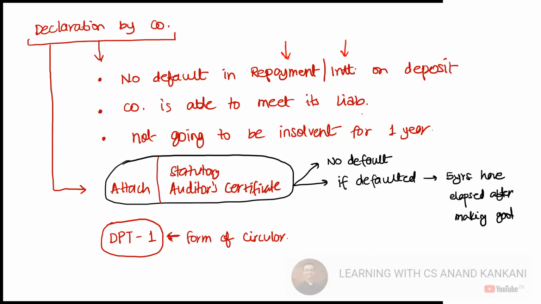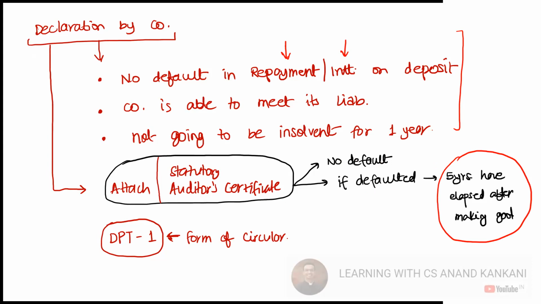Then the company will also have to give a declaration that it will be able to meet its liability and is going to remain solvent for a period of 1 year. For this, they also have to attach the statutory auditor certificate certifying that the company has not defaulted, and if the company had defaulted, a period of 5 years has elapsed after making the deposit good, because that's the cooling off period.